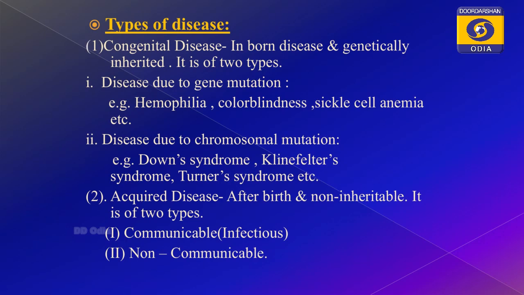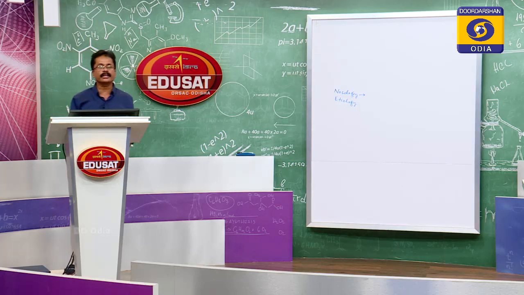Then we will say what the acquired diseases are. Please remember, I am now saying another part. First I told you about congenital disease, and now I am saying acquired disease: the diseases which are acquired during the lifetime. Whenever we acquire a disease during the lifetime, it is communicable or non-communicable; the two types are there. We acquire the disease, but it may or may not be transferred from one person to another. That is why those diseases may be communicable or non-communicable. Now, what are communicable diseases?